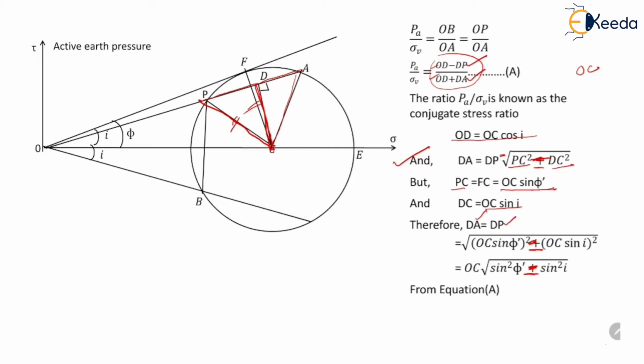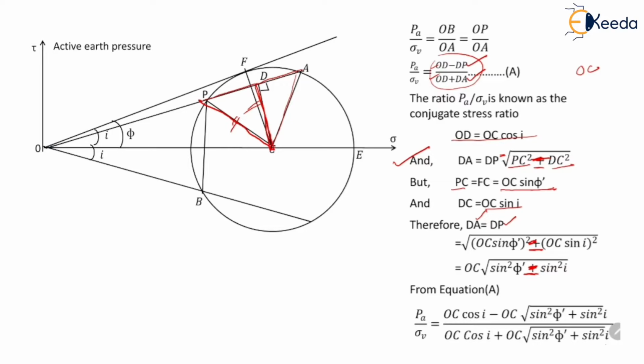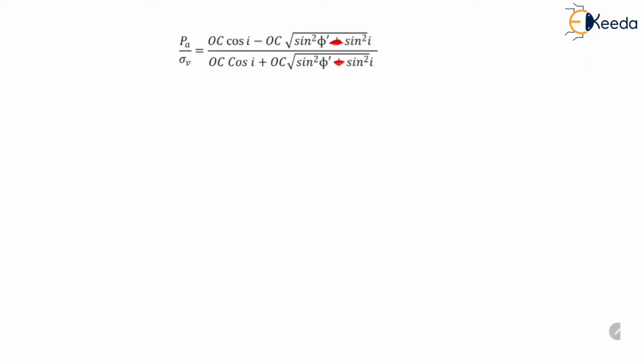We will get PA upon sigma V equal to OC cos i, which is OD, minus OC into the square root of sine squared phi dash minus sine squared i, divided by OC cos i plus OC into the square root of sine squared phi dash minus sine squared i. This is the same expression we obtained in the previous slide.